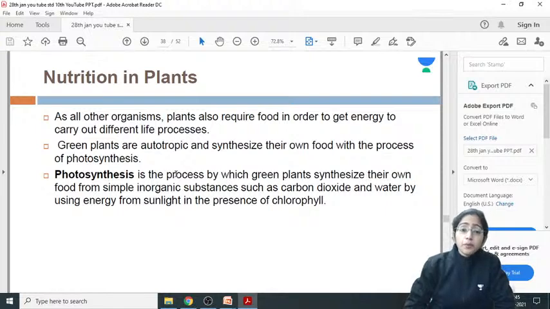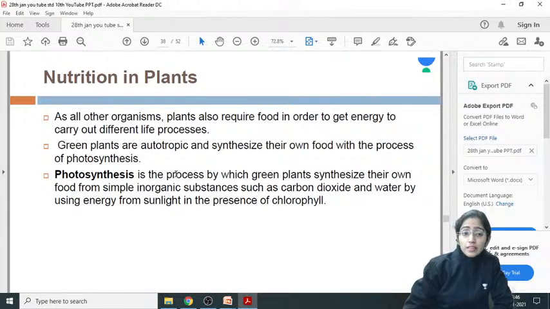Photosynthesis is the process by which green plants synthesize their own food from the simple inorganic substances such as carbon dioxide and water, by using the energy from the sunlight in the presence of the chlorophyll. So what is photosynthesis? It is an anabolic process. Why? Because in this process we can see there is a synthesis of the food. Something is getting synthesized, something is being formed, right?